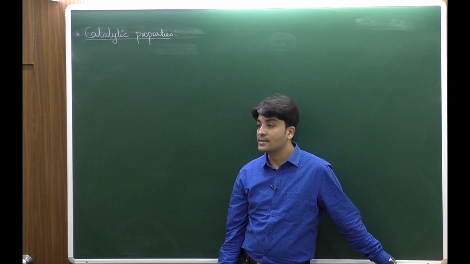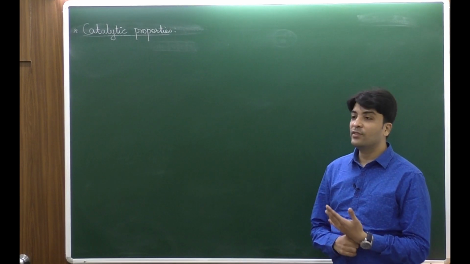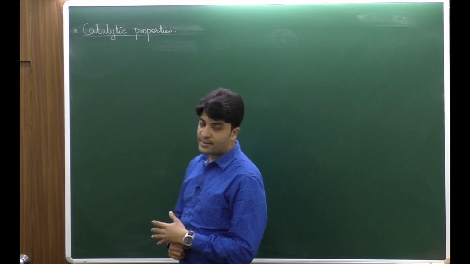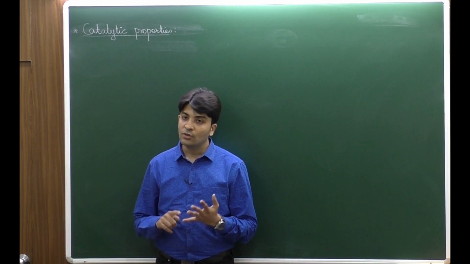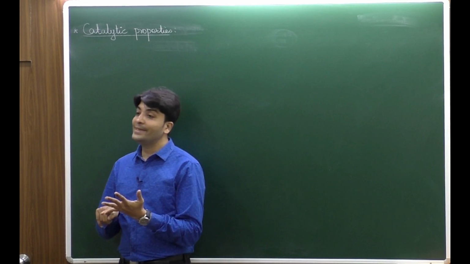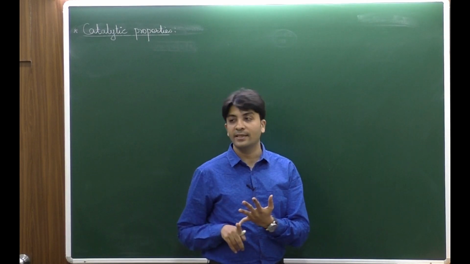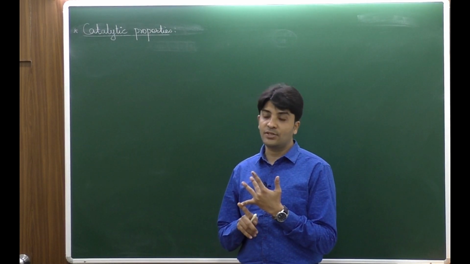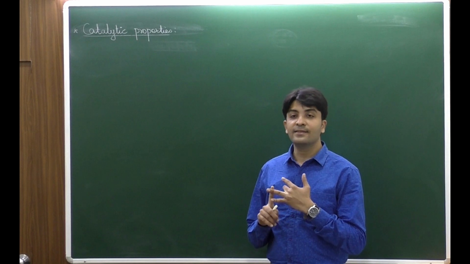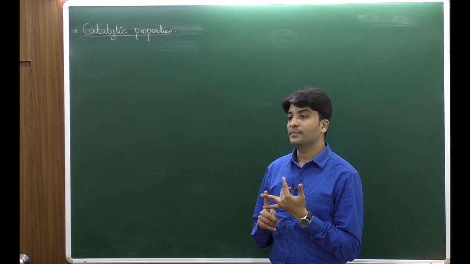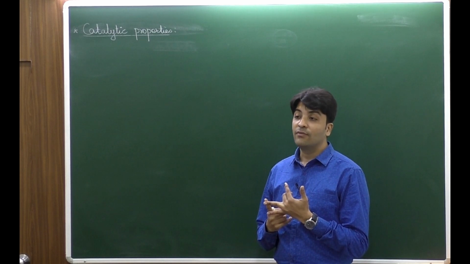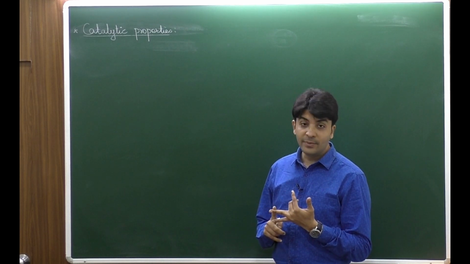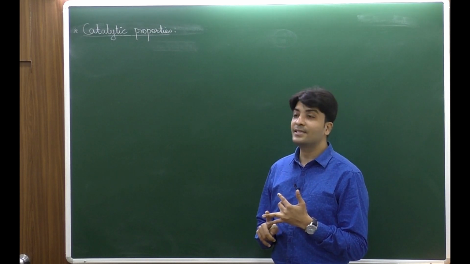Now many of the D block elements we know are used as catalyst. So what is the function of the catalyst first of all? To speed up the reaction by decreasing the activation energy. To speed up the reaction. Secondly, a catalyst is that substance which will first participate in the reaction, will form an intermediate and then get regenerated.